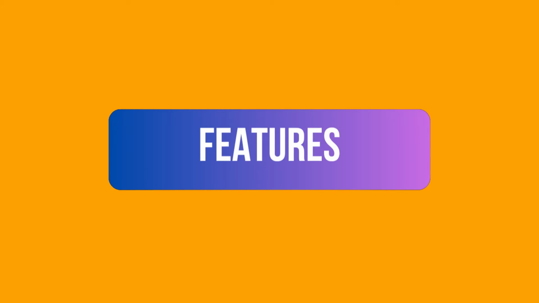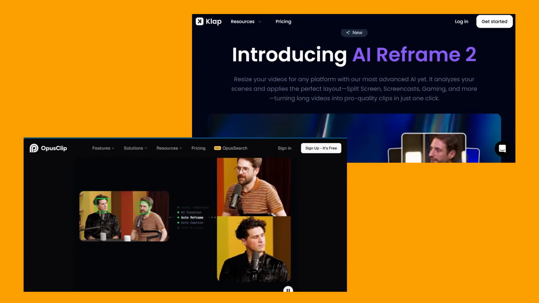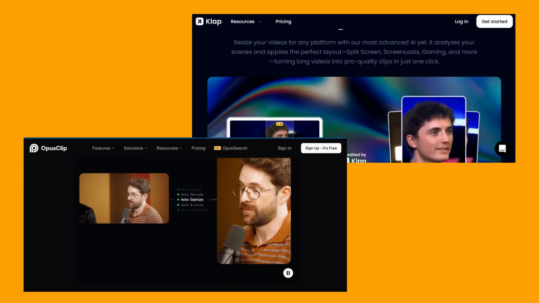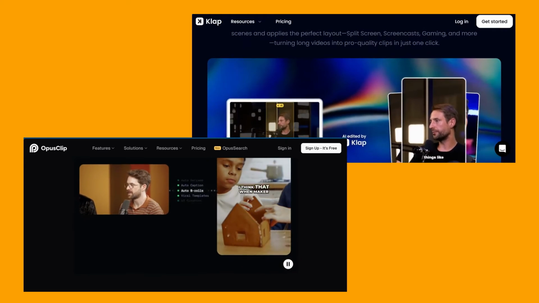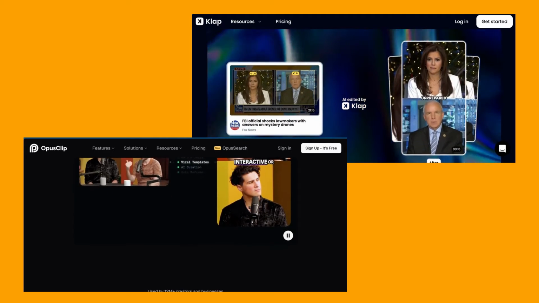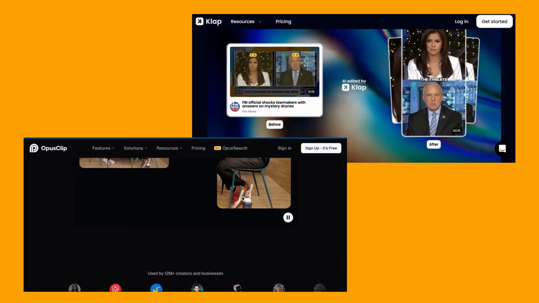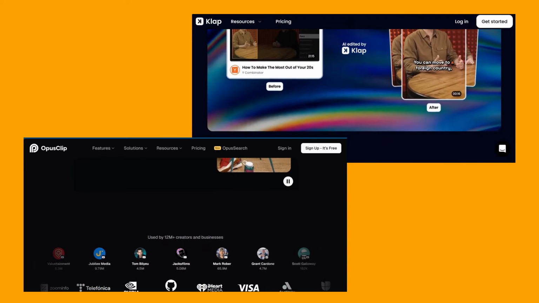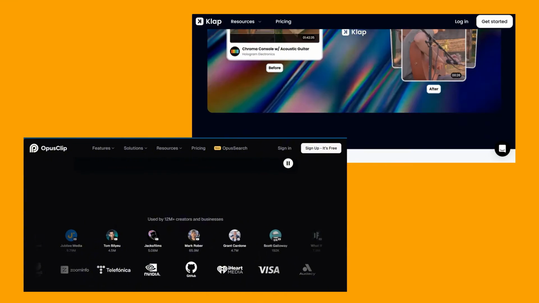And starting with the features. Now, both Klap AI and Opus Clip are powerful AI tools designed to streamline your video repurposing, but they offer distinct strengths. Now, here's a common ground. Both services provide features in AI-powered clip generation, dynamic captioning, multi-platform optimization, and direct video import. But here's where they part ways.